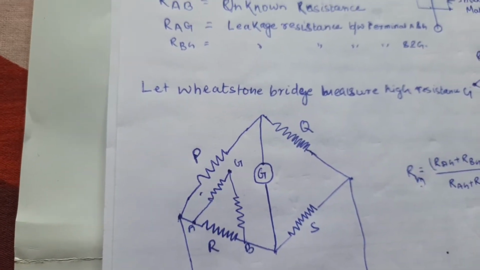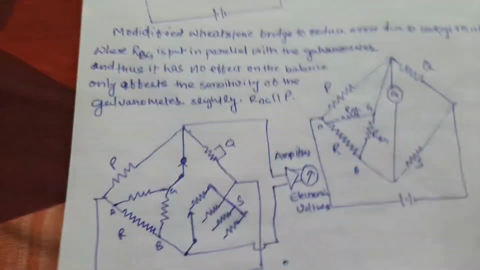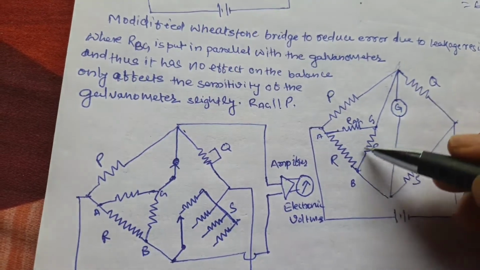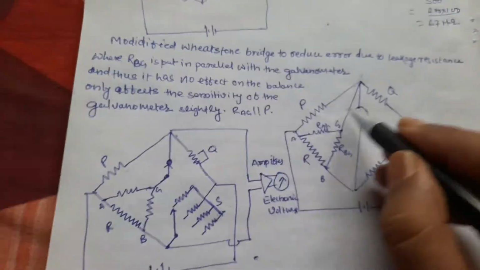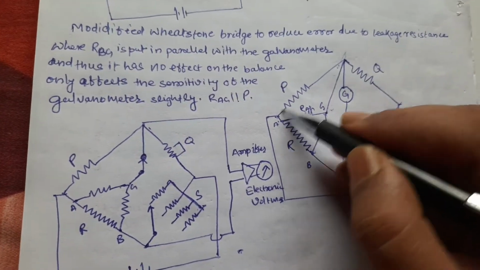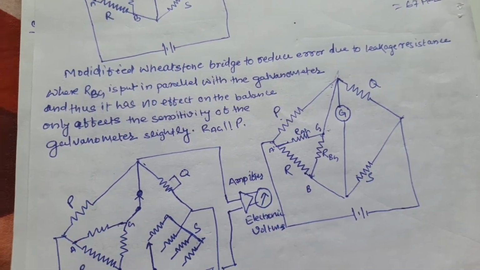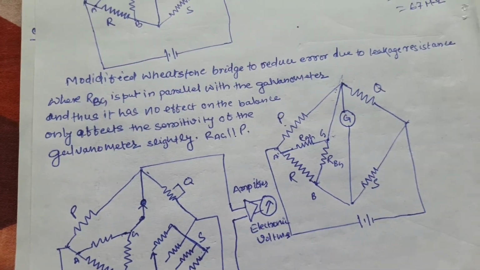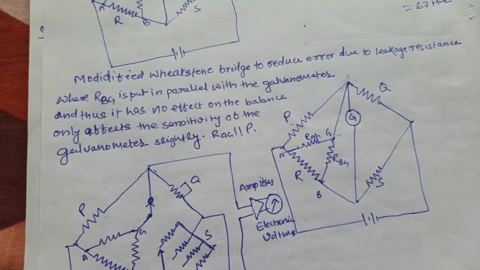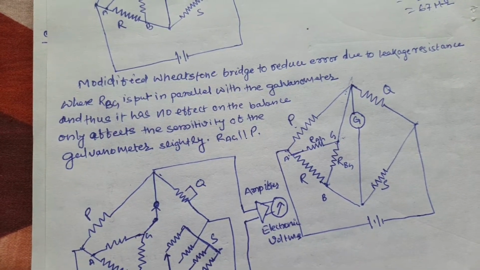So you have to modify the circuit. Using the modification, the RBG is in parallel with the galvanometer, and RAG is in parallel with the arm resistance P. In this way, the Wheatstone bridge is modified for the measurement of high resistance, which avoids the error due to insulating resistance.